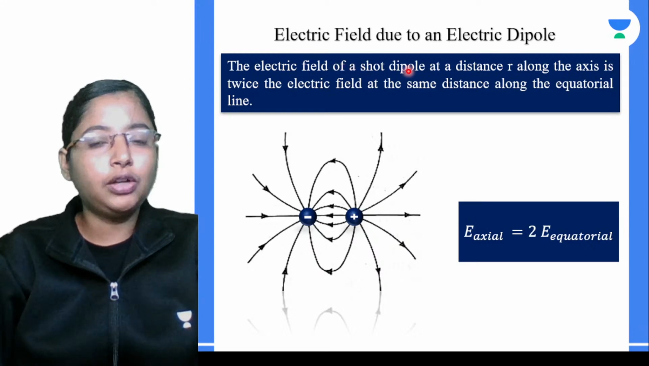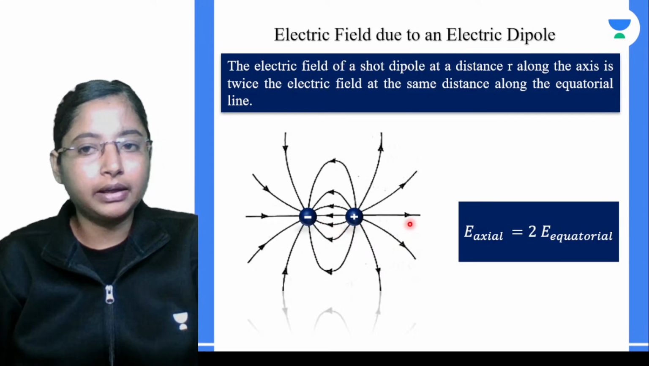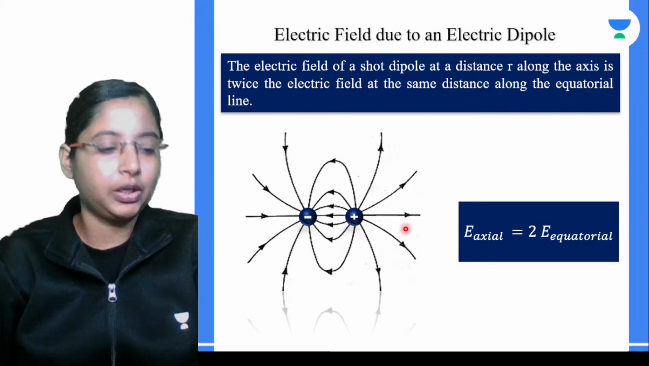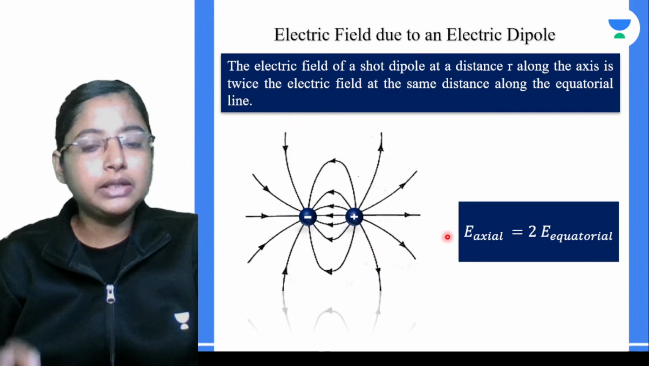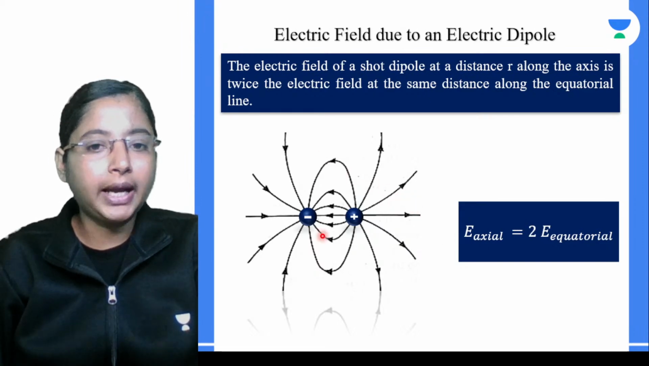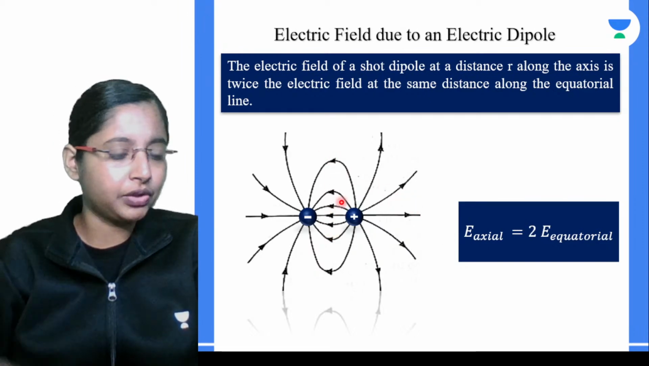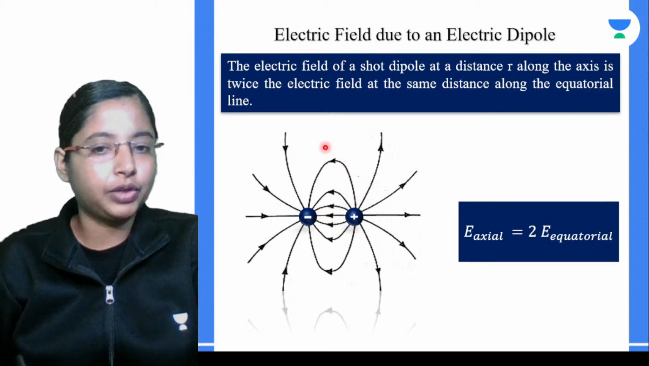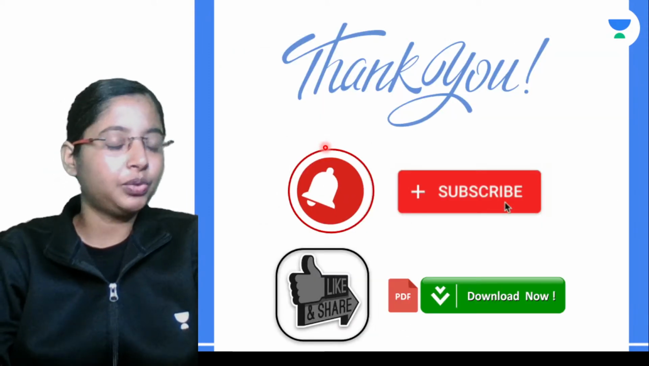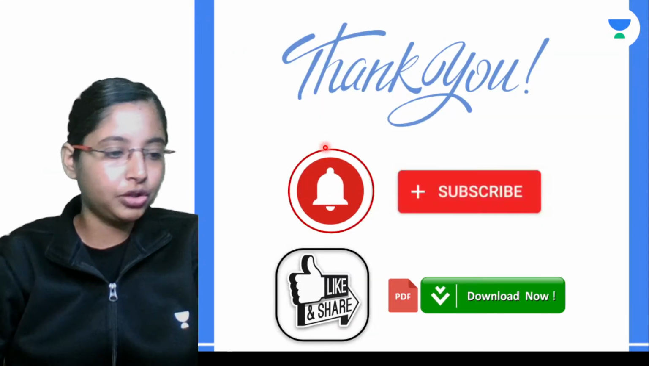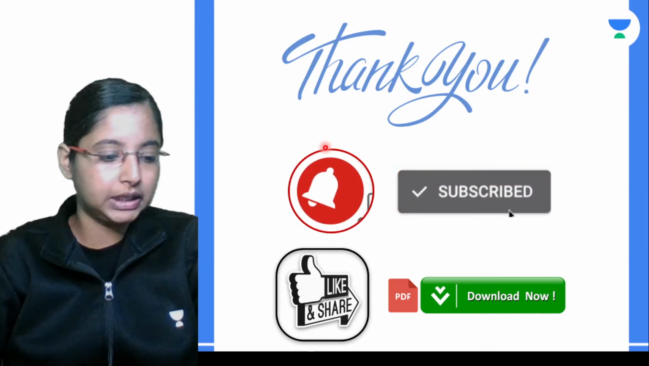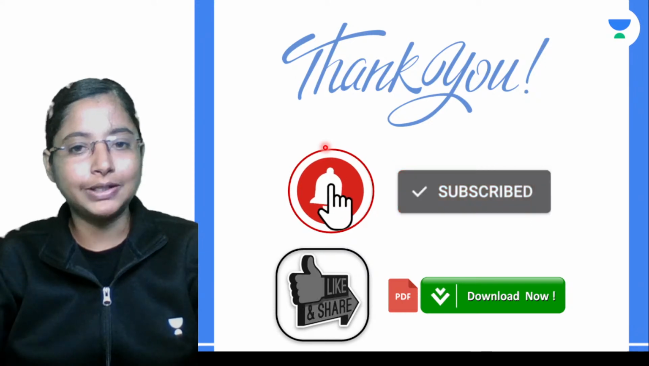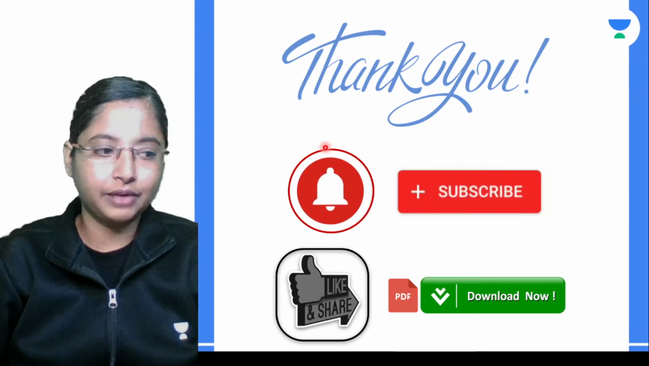So the electric field of a short dipole at a distance r along the axis is twice the electric field at the same distance along the equatorial line. This is your electric field intensity along the end on and the broad side on position. This is basically the electric field along the axial line and the equatorial line. A very important question that was repeatedly asked. So do make sure to go through the videos if you want to understand in detail how we solved all these steps. You can refer to the previous class videos as well.